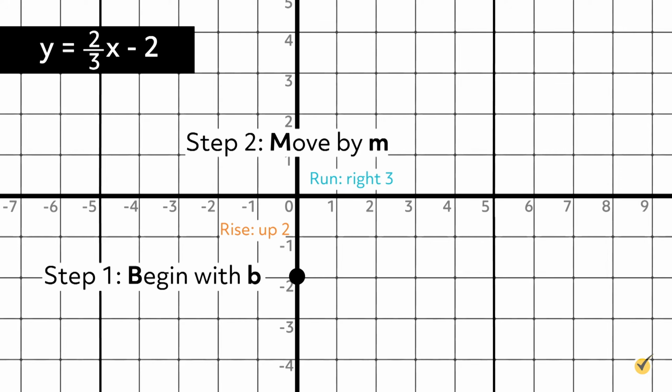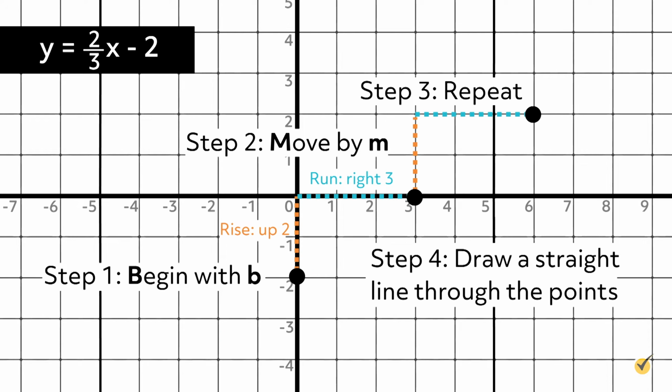Step 2, move by m equals 2/3. Rise equals up 2, run equals right 3. Plot the second point at (3, 0). Step 3, repeat the rise equals up 2 and run equals right 3. Plot the third point at (6, 2). Step 4, draw a straight line through the 3 points.